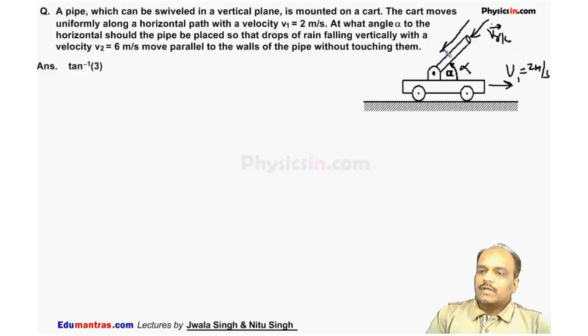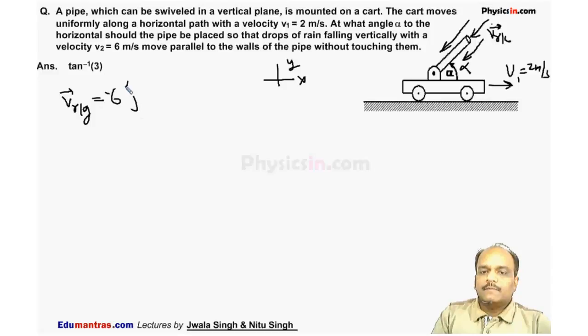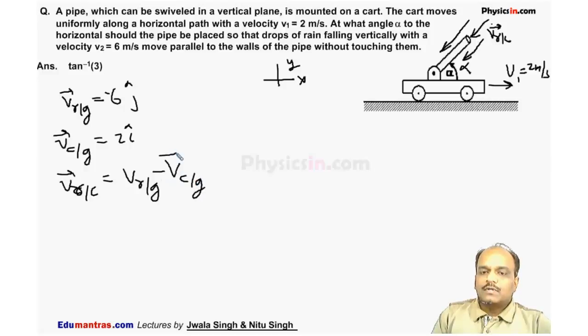So rain is falling like this. So this rain is parallel to this tube, means the rain is coming at this angle. So now we can see the velocity of the rain with respect to ground is given. This is our x-axis and y-axis. The velocity of rain with respect to ground is minus 6 j cap. The velocity of cart with respect to ground is equal to 2i cap. So velocity of rain with respect to cart is equal to velocity of rain with respect to ground minus velocity of cart with respect to ground.